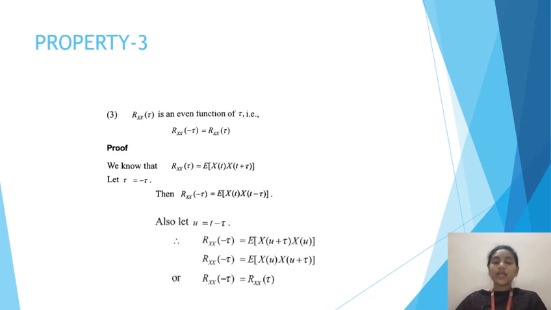So here this equation is seen as the same equation of autocorrelation function, which is in terms of u. So Rxx of minus tau becomes Rxx of tau. Hence the statement that Rxx of tau is an even function is proved.